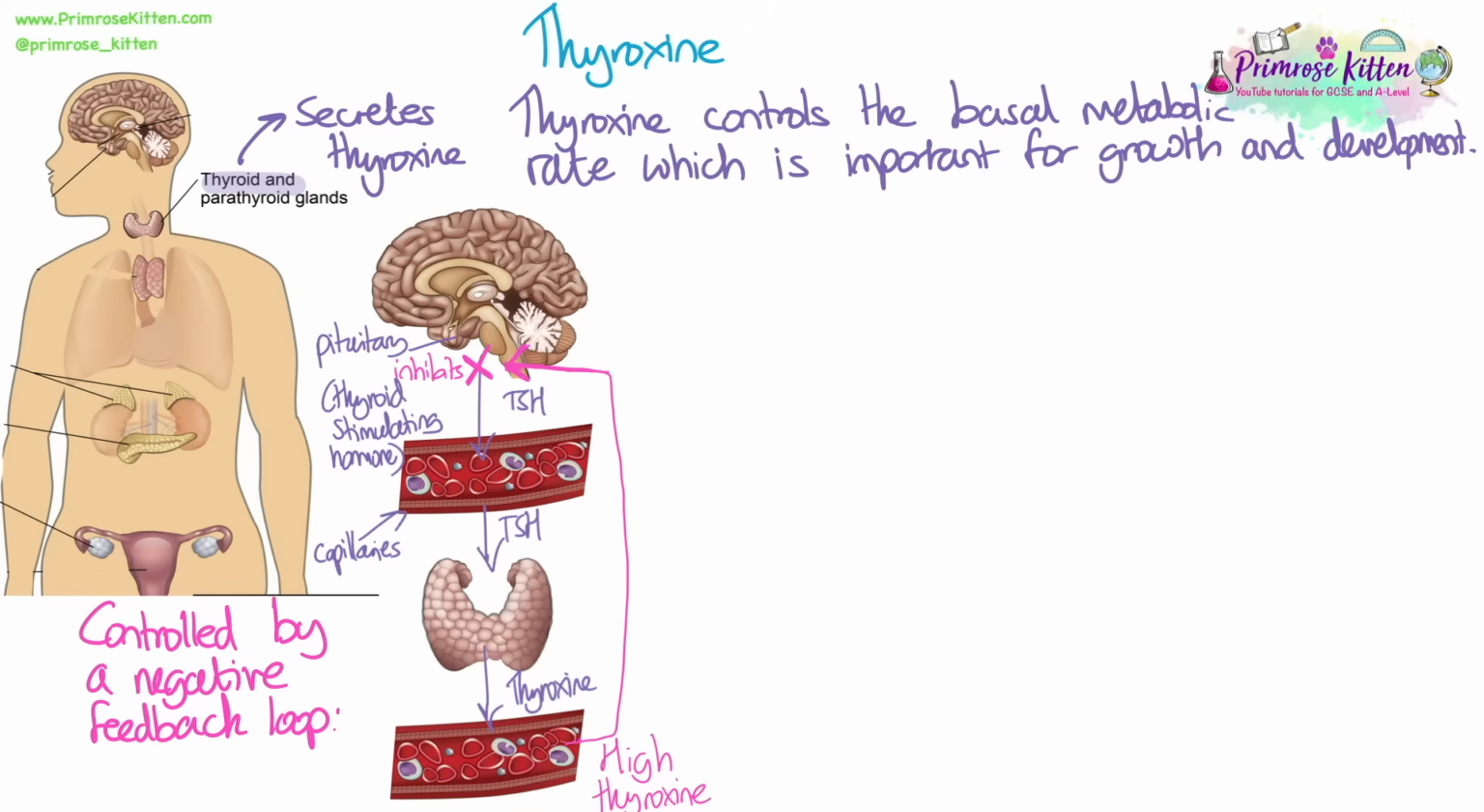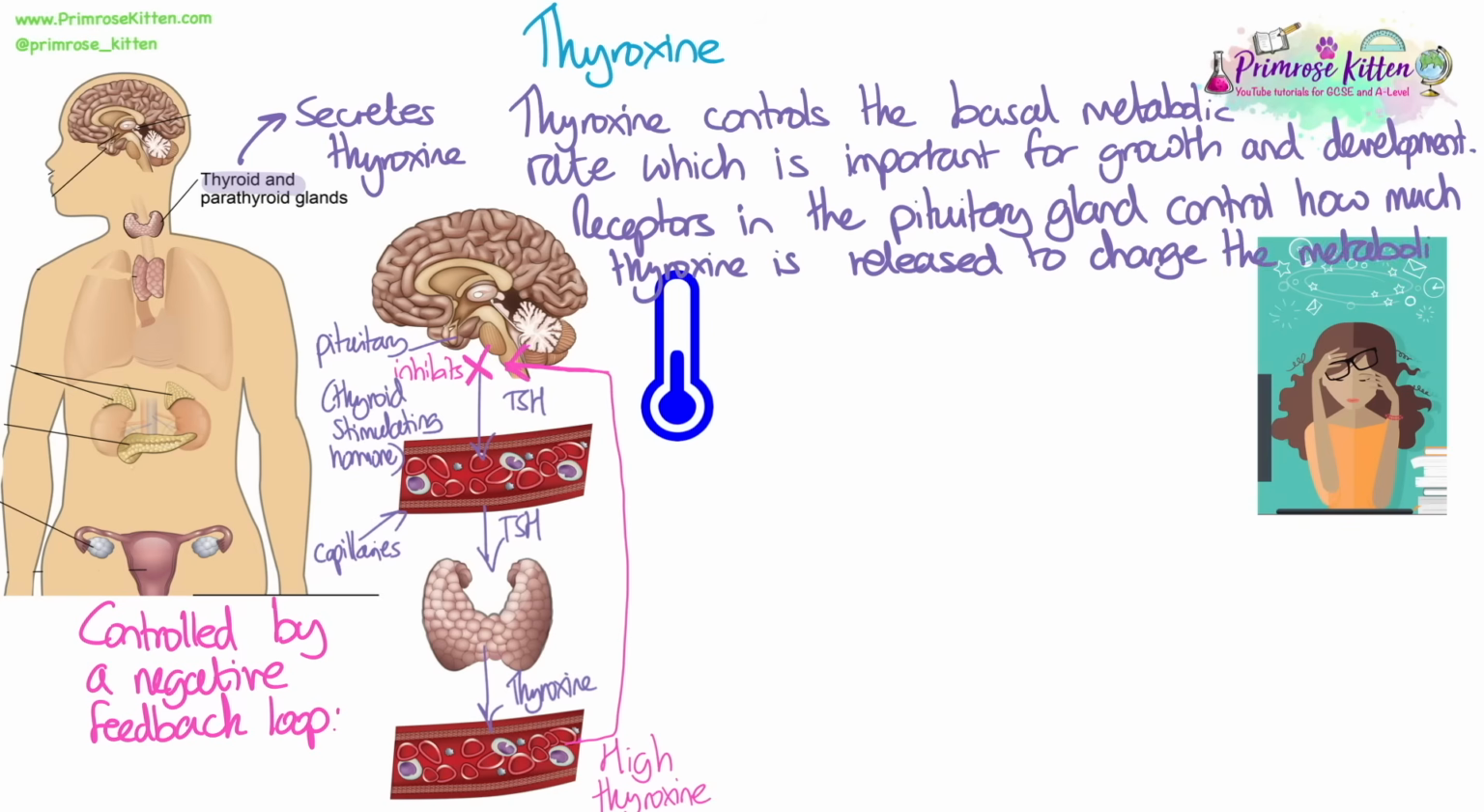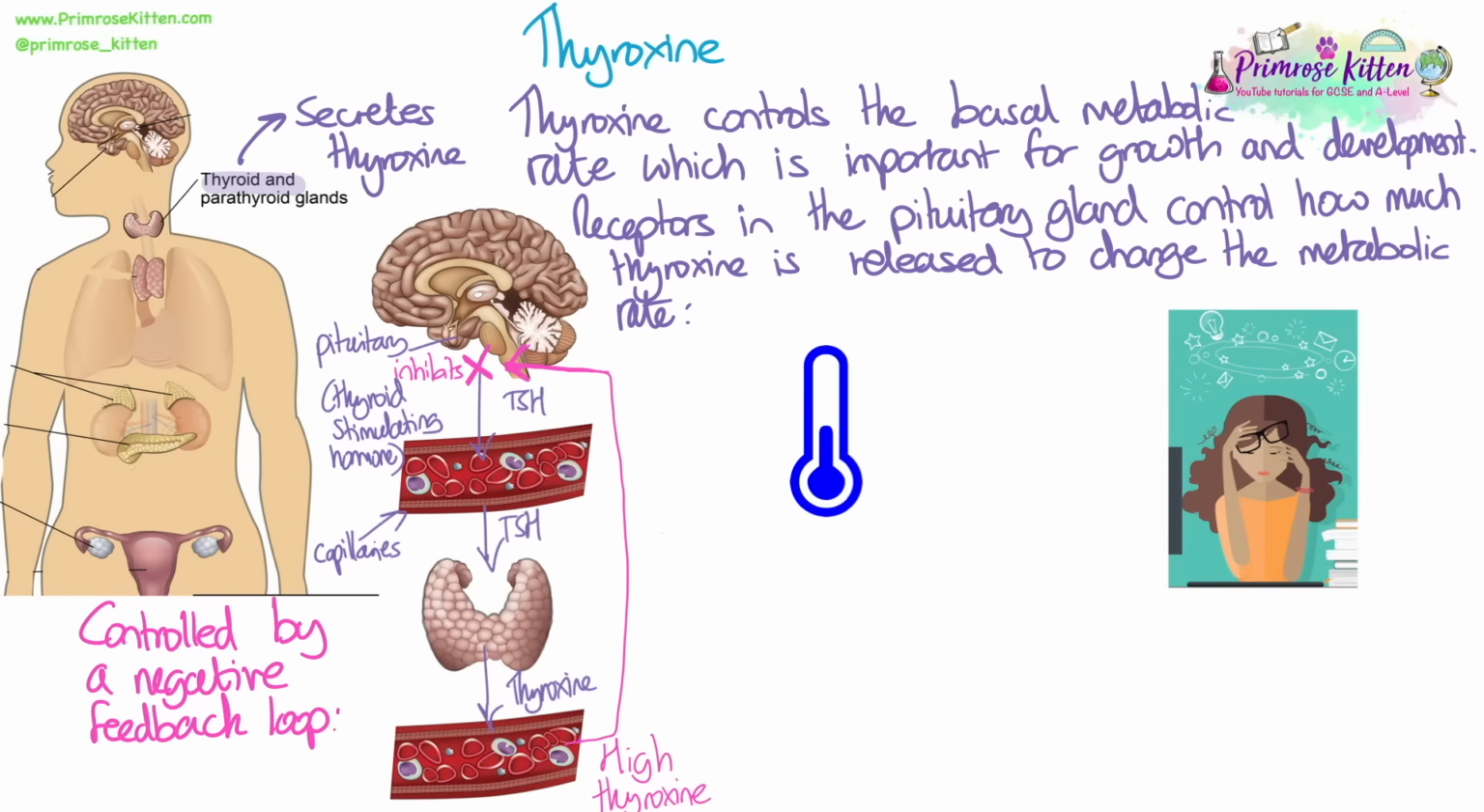When thyroxine levels in the blood become too high, this actually inhibits the release of TSH from the pituitary gland, which causes them to decrease again. And then once they decrease, the inhibition of the pituitary gland stops, and then it will release TSH again when thyroxine levels drop too low. Receptors in the pituitary gland control how much thyroxine is released to change the metabolic rate under certain circumstances.